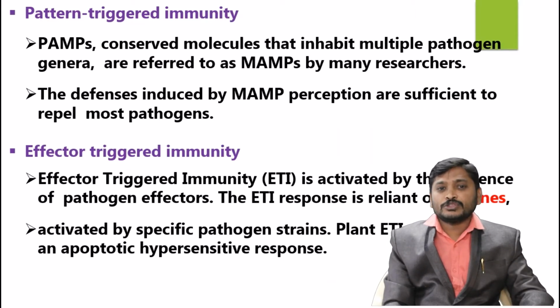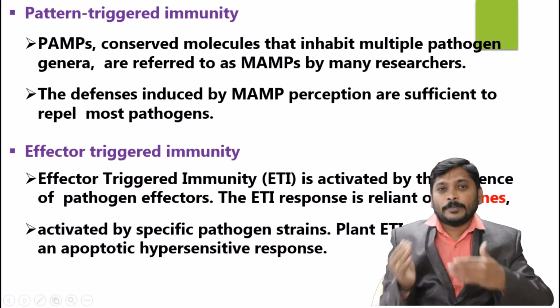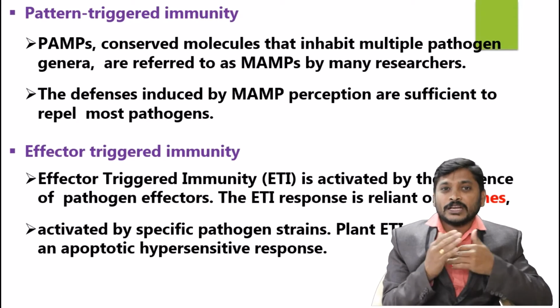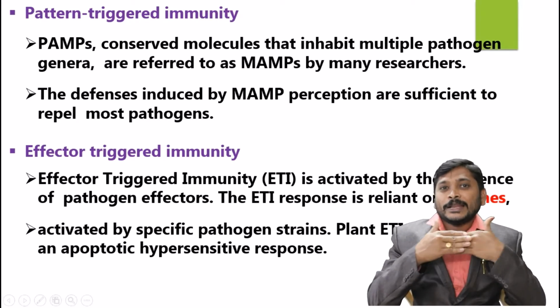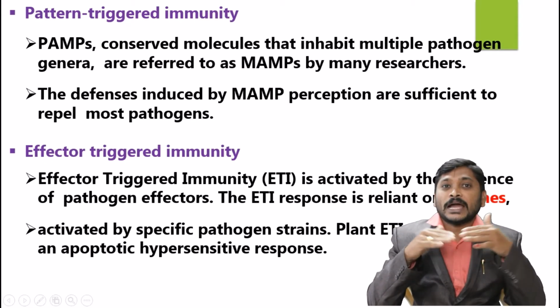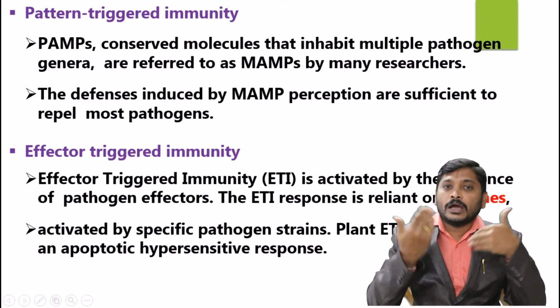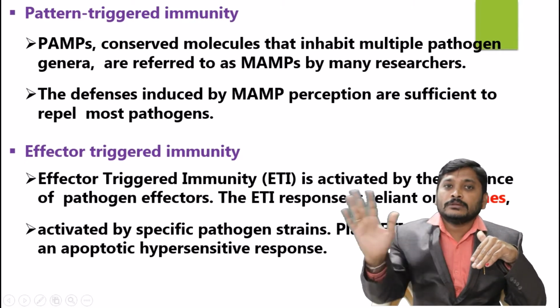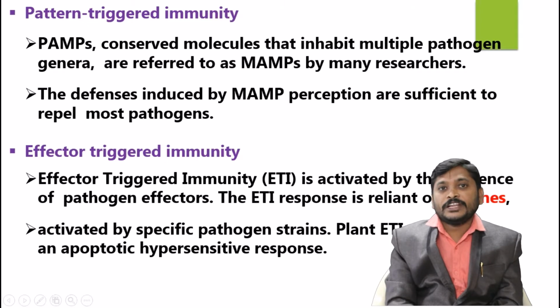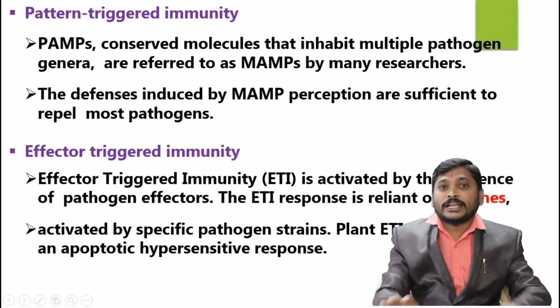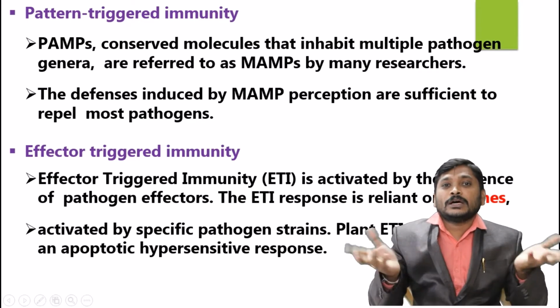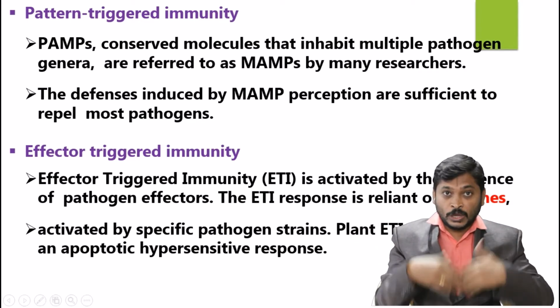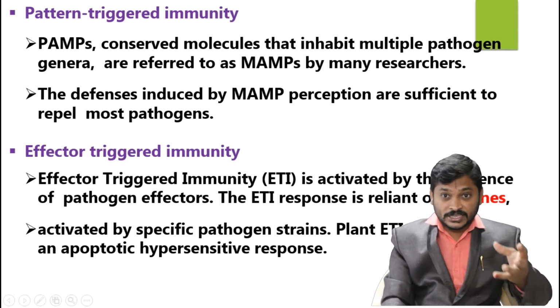The defense induced by MAMPs or PAMPs perception is sufficient to repel most pathogens, which is called the first line defense. In the plant immune system, generally they repel incoming pathogens based on pattern recognition. If the pattern is already known, it can easily repel the pathogen. If it is a novel, unknown one, it is unable to identify the invading pathogen, the host is somewhat confused. Now the pathogen will win the game, and disease will result.